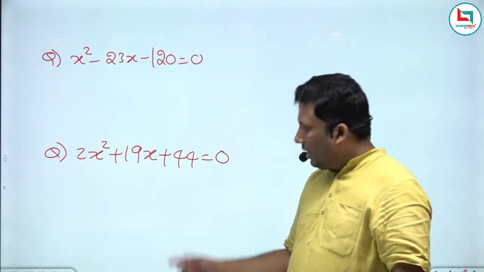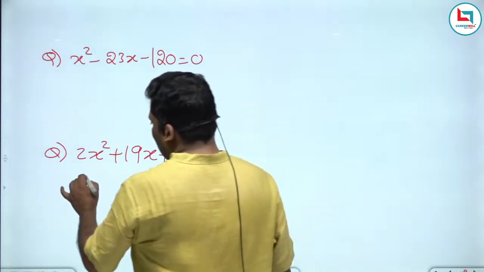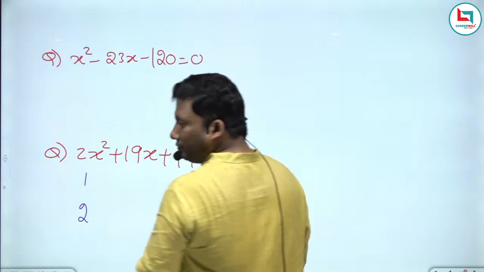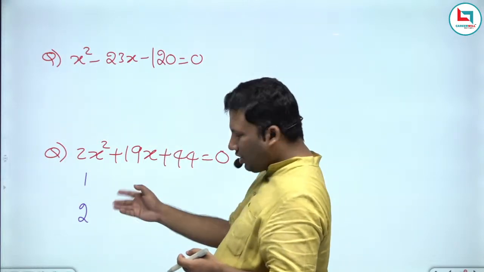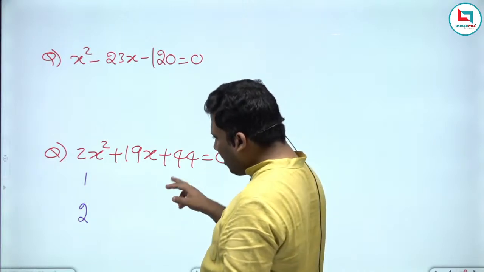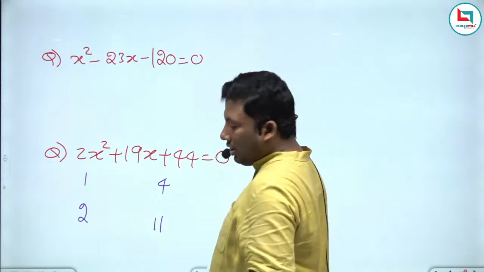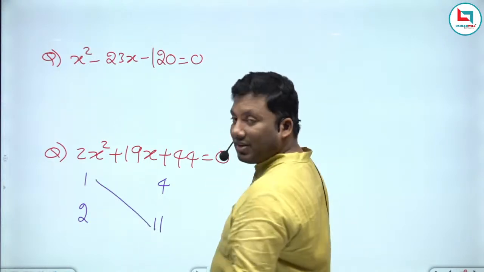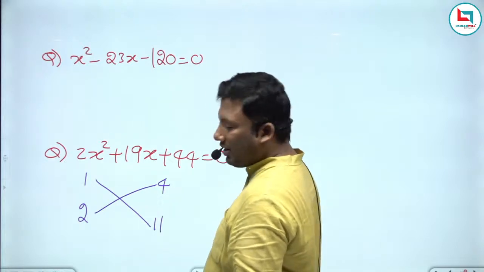Now see here. Let us do this question. What is the coefficient of x square? 2. 1 2s are 2. What are the factors of 44? 1 into 44, it is exceeding. 2 into 22, it is exceeding. 4 into 11. Cross multiplication. 1 11s are 11. 2 4s are 8. 8 plus 11, 19.